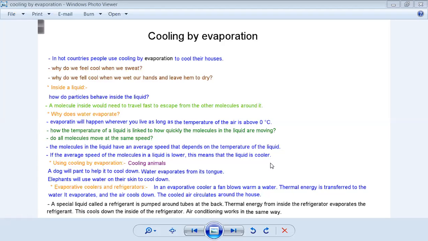Okay, how can we use cooling by evaporation, and where? Cooling animals. Guys, we studied before about the fennec fox, okay? And we said the fennec fox has very big ears. This fox lives in the desert, but it has huge ears compared with its size. So we said these ears are for cooling. How can its ears be designed for cooling?